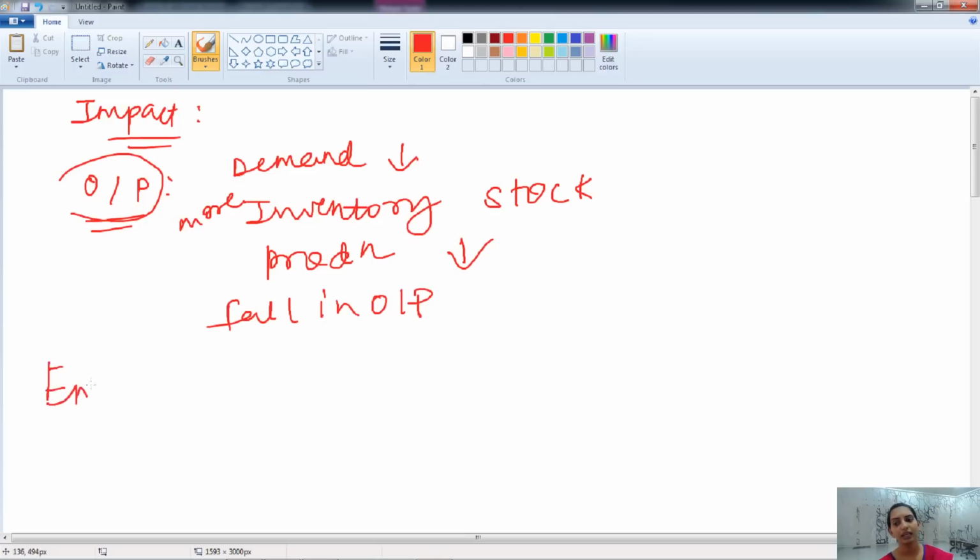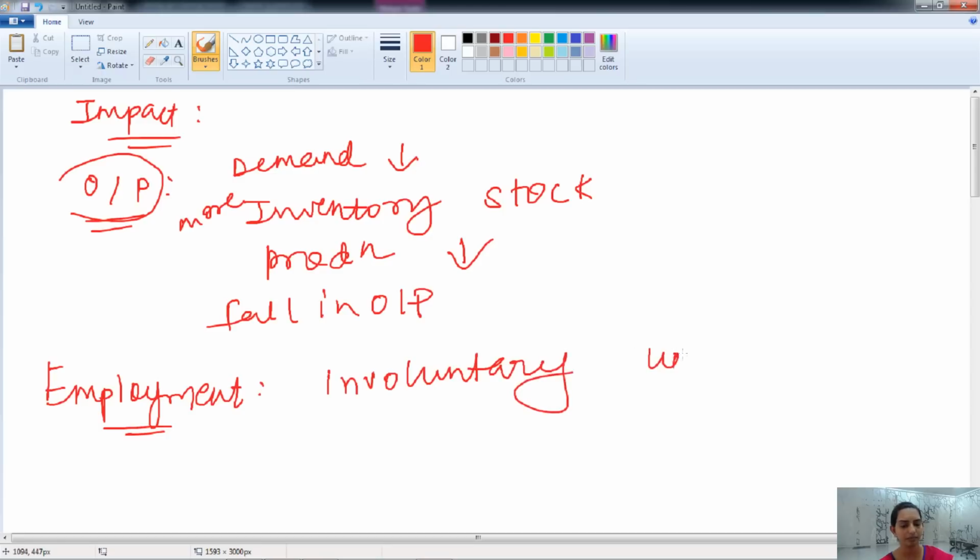Now its impact on employment. As the firm would like to decrease production, and the economy is running at full employment, and they are decreasing their output, involuntary employment will decrease, because the firms do not want more production.